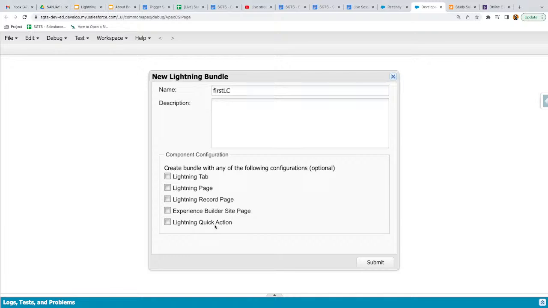If you are creating a Lightning component and you want to use it on any of these places, like on a tab, on a Lightning page or record page, or experience builder site or quick action, you need to enable these checkboxes. If you want to check more than one checkbox, it is possible. Right now I am enabling all the checkboxes